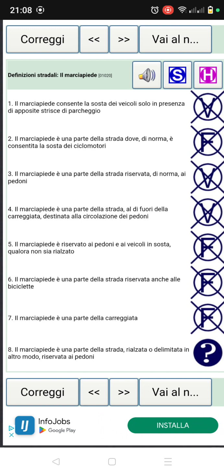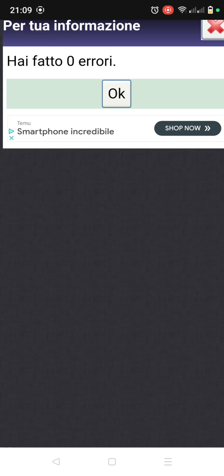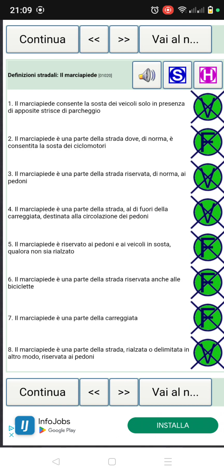Number 8. I marciapiedi è una parte della strada rialzata o delimitata in altro modo riservata ai pedoni. Yes, it's very, very true. So the pedestrian walk path is part of the road, raised or limited in another way, reserved for pedestrians, and it's true. So let's correct this and see. It's very, very clear.